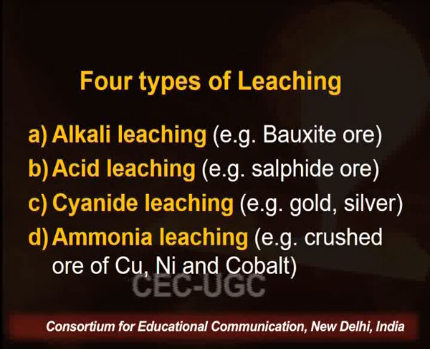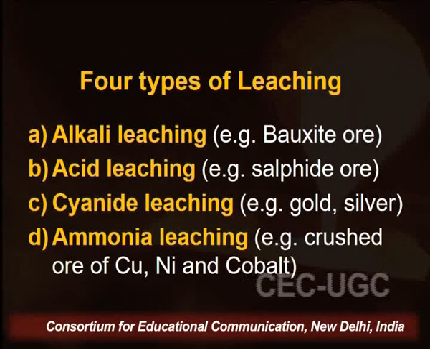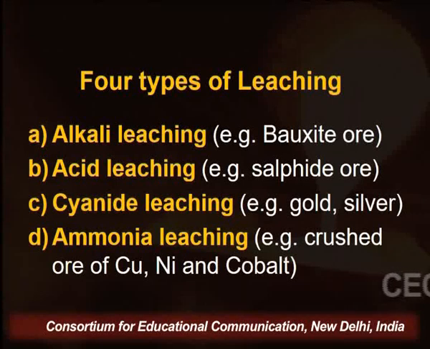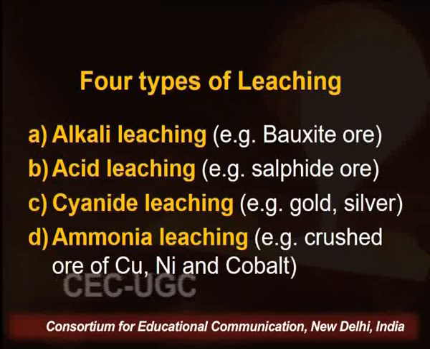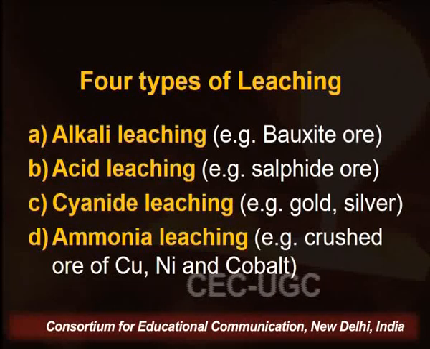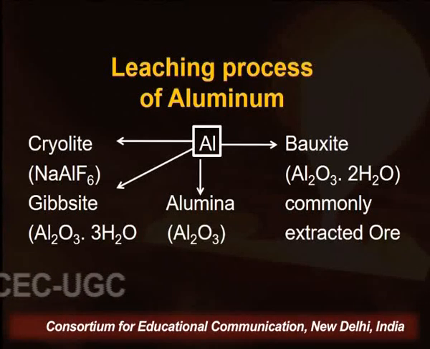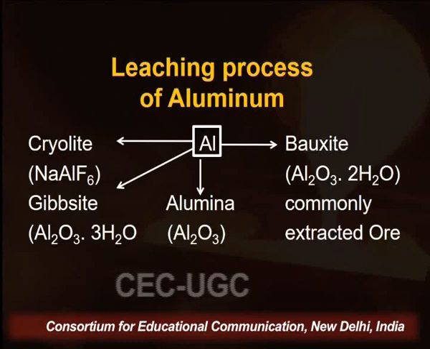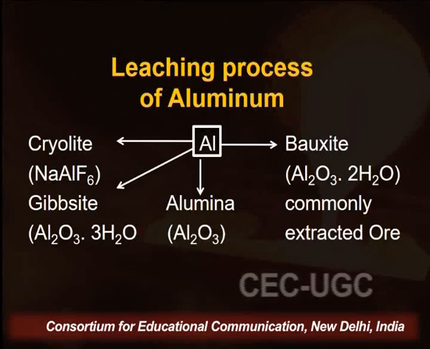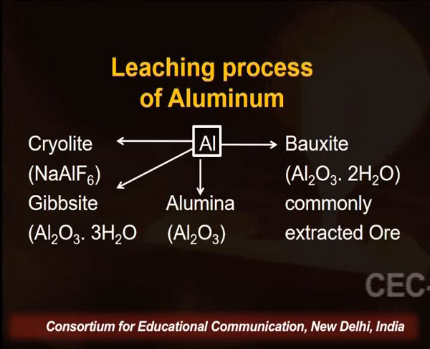So, these are the different types of leaching we can use depending upon the ore for the concentration process: alkali leaching, acid leaching, cyanide leaching and ammonia leaching. Now what is the leaching process? I will explain it with the example of aluminium. Here I am explaining aluminium. You have to find out the ore.